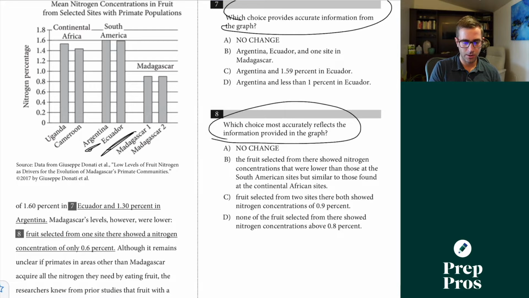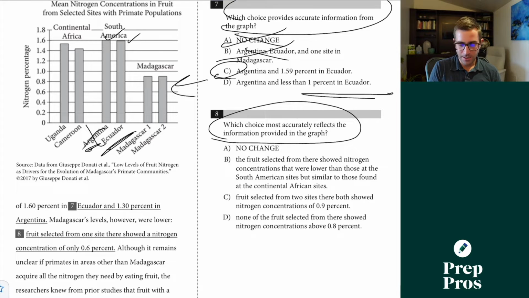1.3% in Argentina. Well, that really clearly is going to be wrong there, so we can eliminate A. Argentina, Ecuador, and one site in Madagascar are not all 1.6% really clearly. Of 1.6% in Argentina, well, that's definitely true, and 1.59 in Ecuador, well, that's definitely true as well. It's a teeny tiny bit smaller, so that's how I can tell that C is correct. Less than 1% in Ecuador is really clearly wrong because it'd have to be below this point. So I'll get rid of all my marks up here.